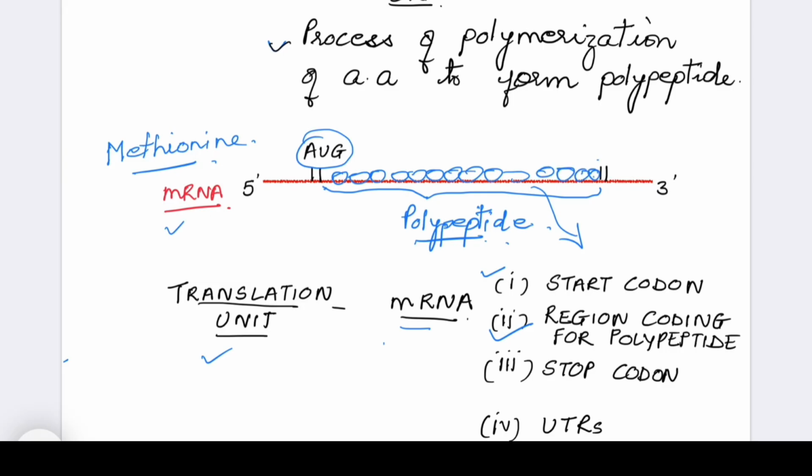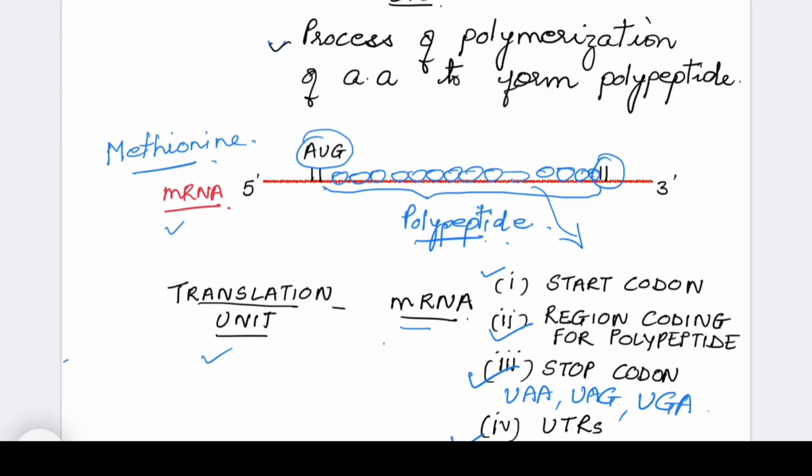When they reach here, there is an area which is known as stop codon. Stop codons are three. They are either UAA, UAG, or UGA. So these are three types of stop codons. Any of the codons are present in this area, that is the point where the translation will stop and the polypeptide chain will be released.